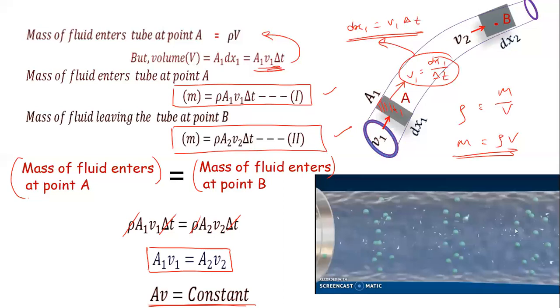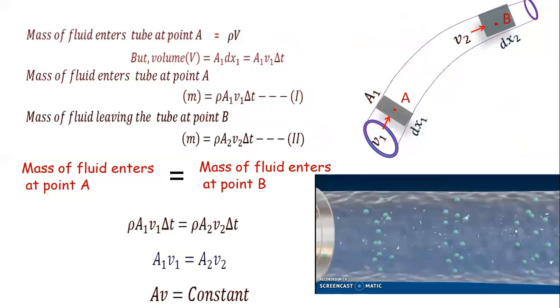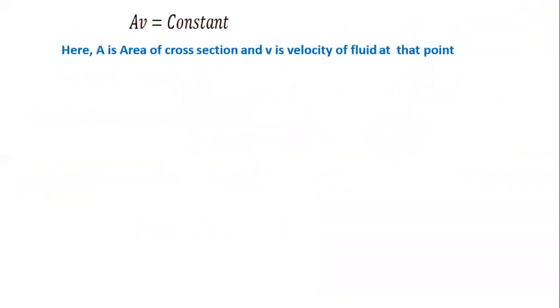Here you note V is the velocity. Area multiplied by velocity is constant, and this is the equation of continuity. So we get this area into velocity is constant. A is the area and V is the velocity.